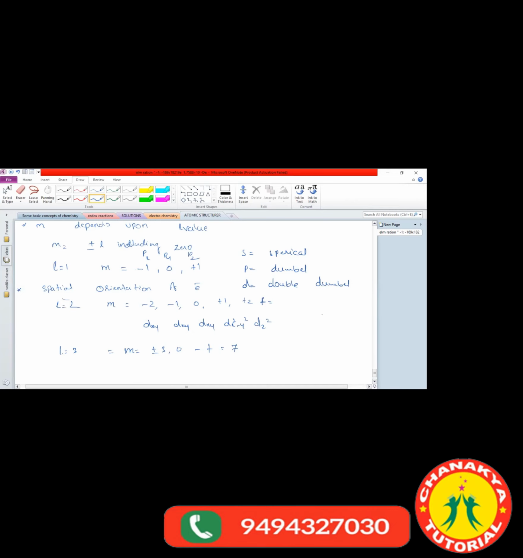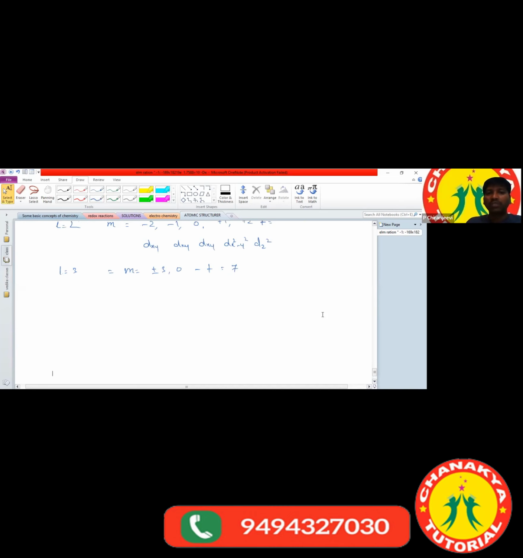Next, what is the other quantum number we have? The spin quantum number. The spin quantum number was proposed by Goudsmit and Uhlenbeck, and it is represented with s. Actually, we have two spin values, plus and minus. The spin quantum number represents the orientation of the electron.